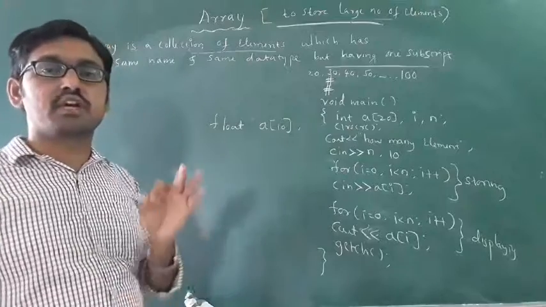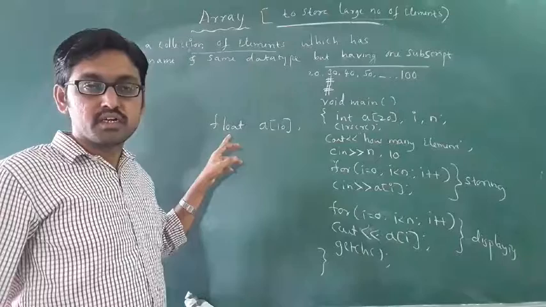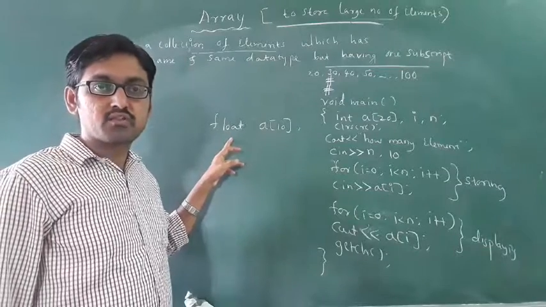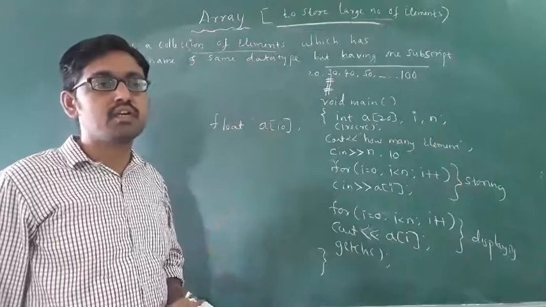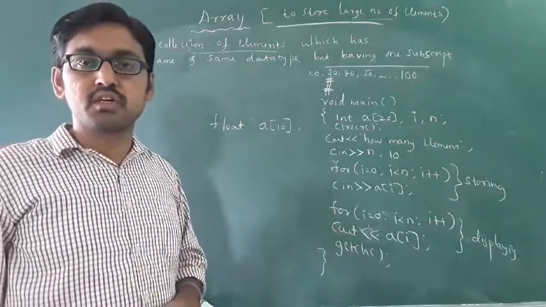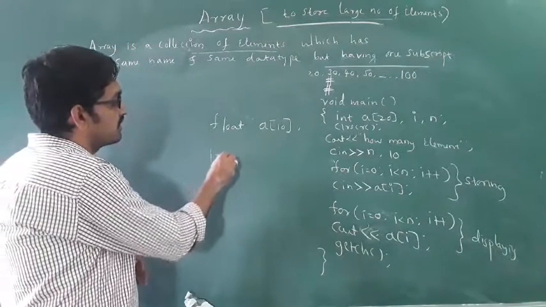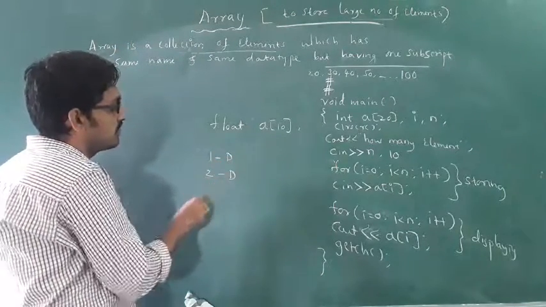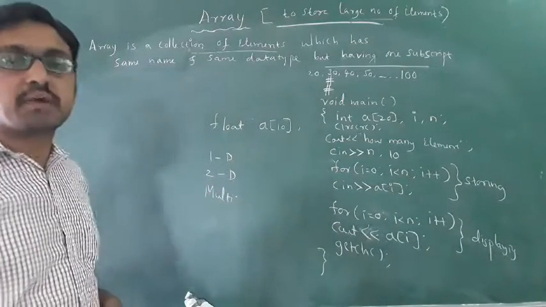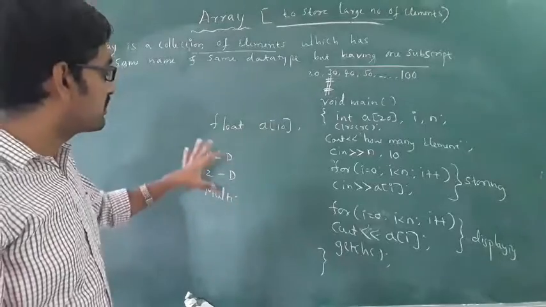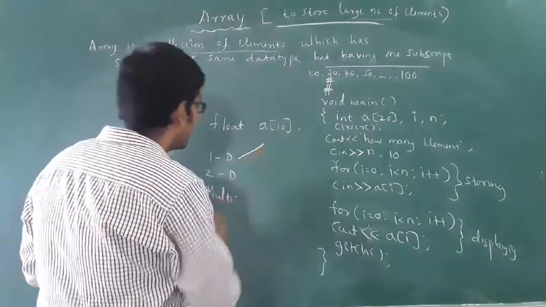Then how to write the syntax of array? See, data type, array name, then size. Last class we discussed this. Then how many types of arrays? 1D array, then 2D, then we have multi-dimensional array also. See, these are the three types of arrays. In the last class we discussed the 1D array.